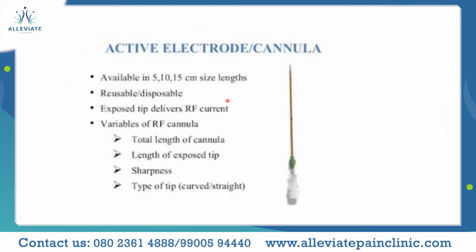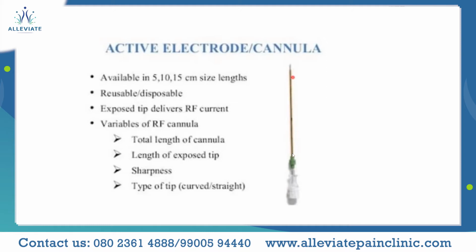As you can see over here, this is one of the cooled RF cannulas. Basically, it will have a shaft and then the tip. This is the cooled RF, and then we have the regular conventional RF needles. Showing you on the screen, we have the shaft.